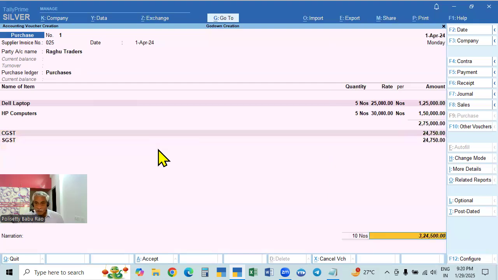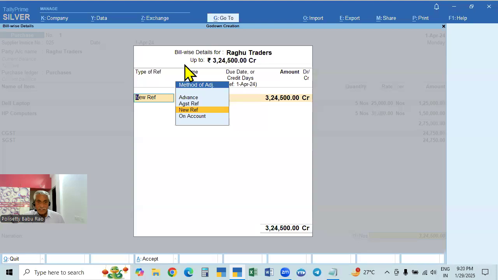Here, coming down in the new references, bill-wise details, new reference, it will take the supplier's invoice number. That is the invoice number that it will take up. Purchase number 1 is only the purchase serial number, and it will not take that. If you don't give the supplier's invoice number, by default it will take that number. It is wrong. Okay.